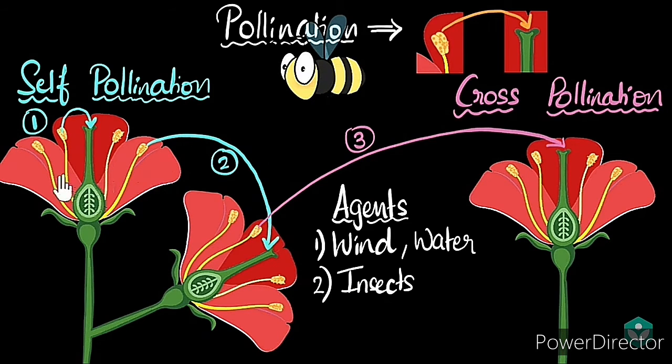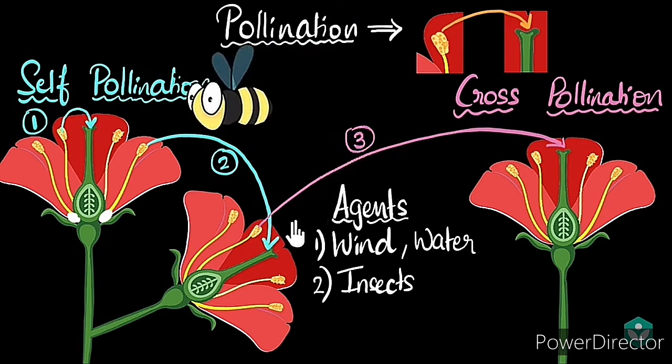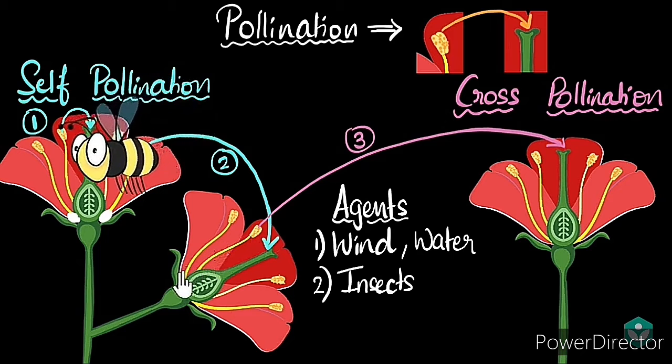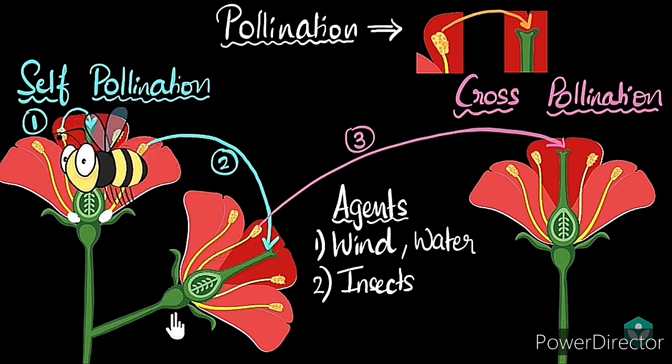How do insects pollinate? Let's take an example of a bee. See, bees get attracted by the flowers and the bee starts sucking the nectar from the flower. Okay, as they start drinking nectar from the flower, the pollen grains stick to the bee. You can see in the picture, the pollen grains started sticking to the bee.